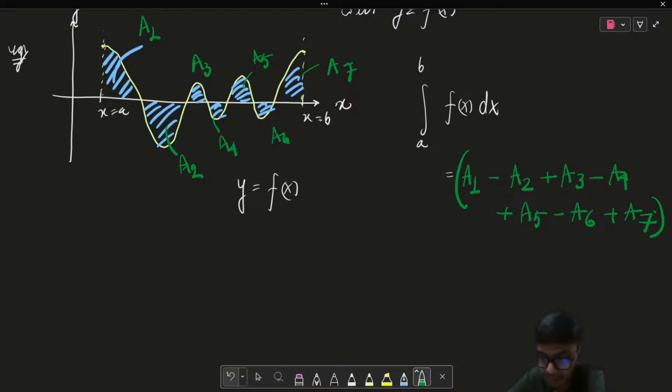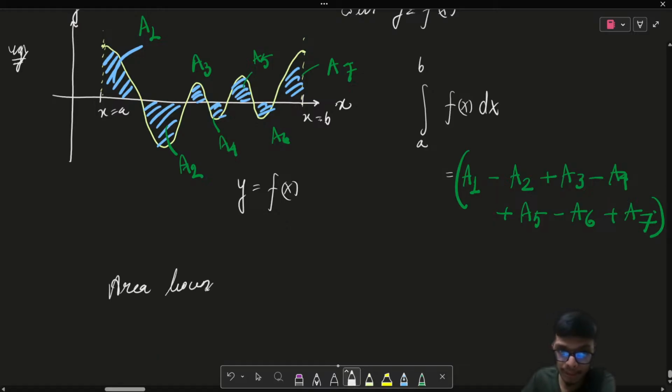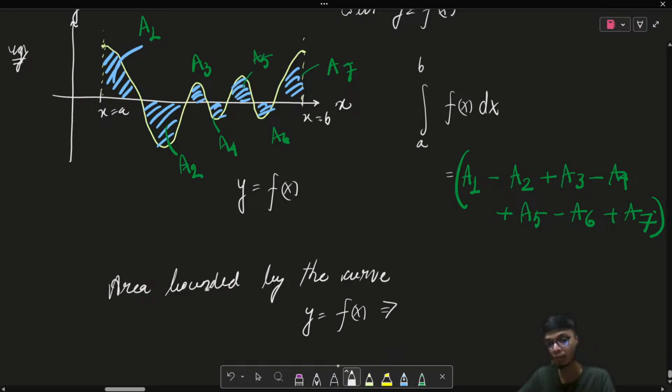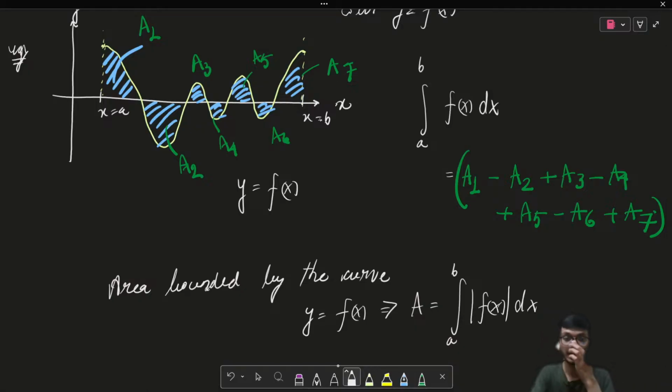I hope that is clear, right? So if I talk about area bounded by the curve, whenever in our next chapter of area I talk about the area bounded by the curve y is equal to f of x, you will always evaluate this area by the integral from a to b and take a mod of it, from dx, right? I hope this is clear.